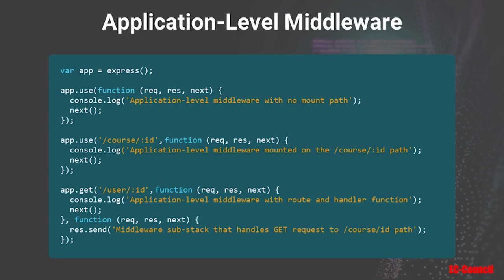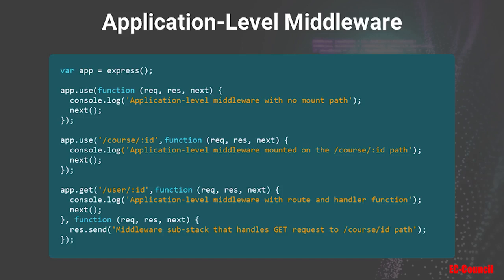The first example here shows an application level middleware that is not bound to any path, and it will execute for each request. The second example here is mounted on the course/ID path, and it will execute only if the matching path is triggered. And the third one you see here uses the get method and a middleware substack that handles a get request to the course ID path.